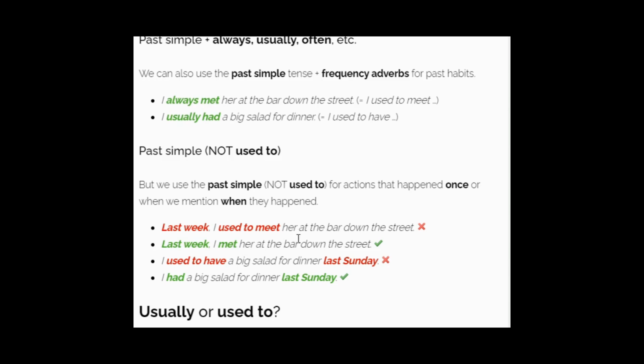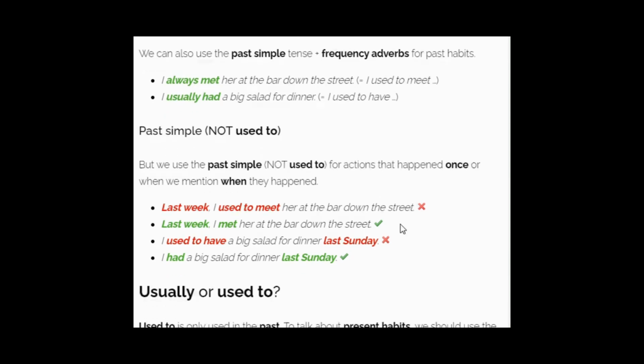Last week I used to meet her at the bar down the street. This is incorrect. The correct way of saying this sentence is: last week I met her at the bar down the street. This action happened last week, completed only once. That is the reason we use past simple tense. No need to use used to here.